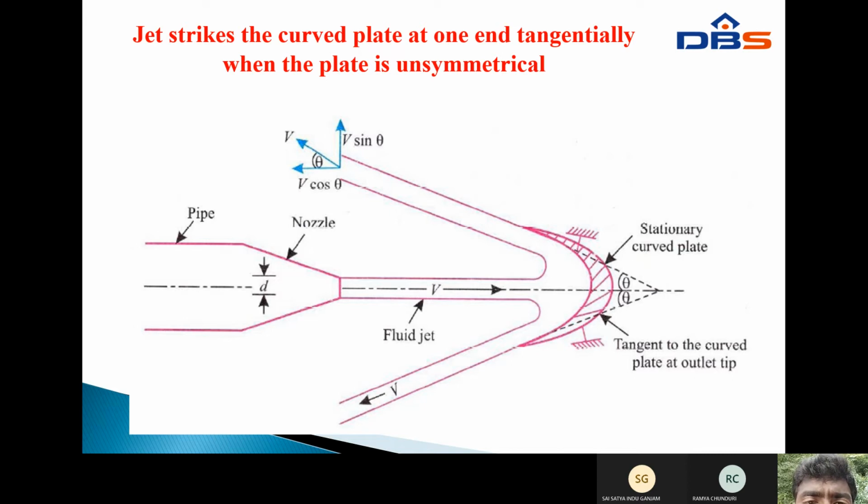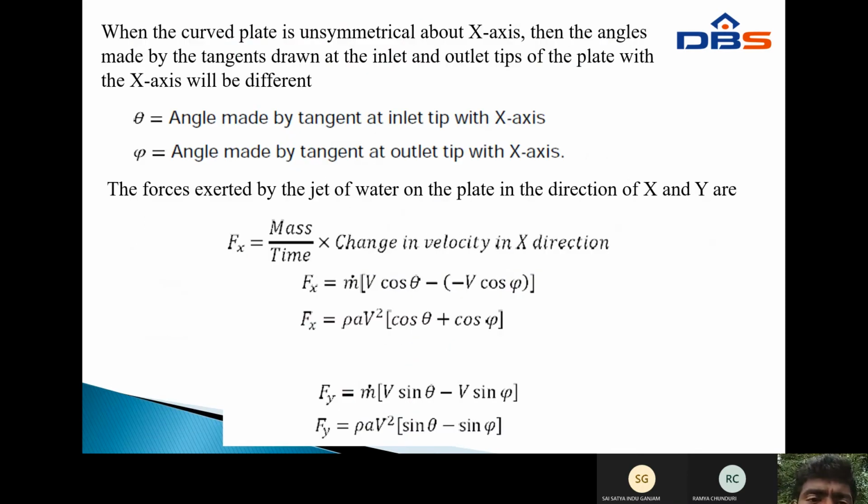Next, in this video, the jet strikes the curved plate at one end tangentially when the plate is unsymmetrical. The earlier figure was a symmetrical plate; in this figure it is an unsymmetrical plate. When the curved plate is unsymmetrical about the x-axis, the angles made by the tangents drawn at the inlet and outlet tips of the plate with the x-axis will be different.